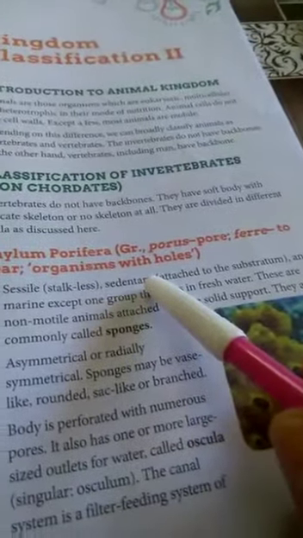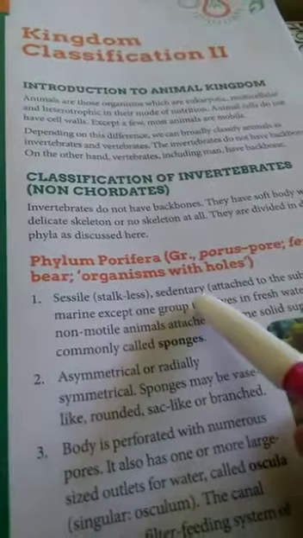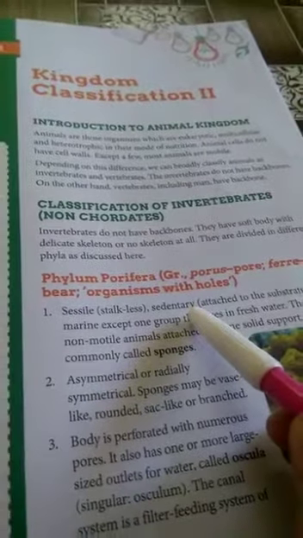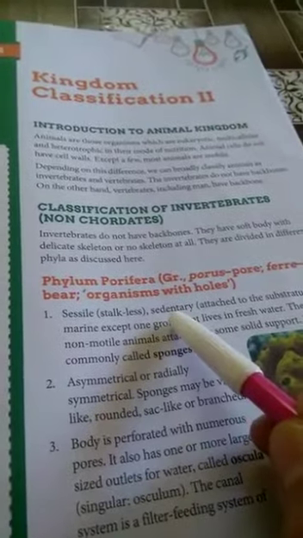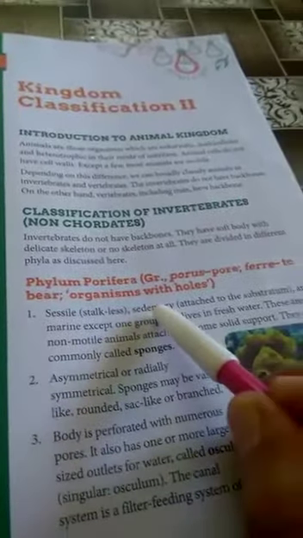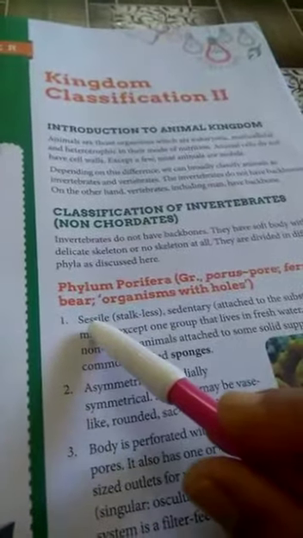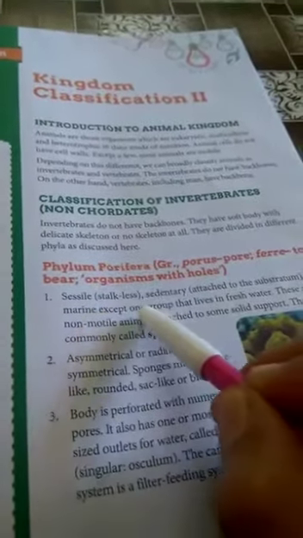They are sessile, sedentary. Now what is the meaning of sessile and sedentary? Sedentary and motile, these are two words. Sedentary means when the animal is fixed on one place and it cannot move, then the animal is called sedentary. And when the animal can move, it is called motile. So all these animals are sedentary animals. It means they are attached to one place. Sessile means stalkless. There is no stalk with which they are attached to the substratum. They are directly attached to the substratum.